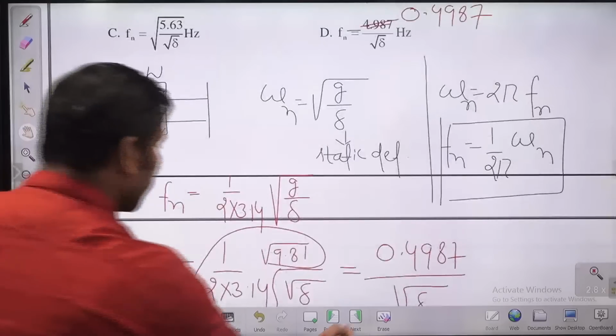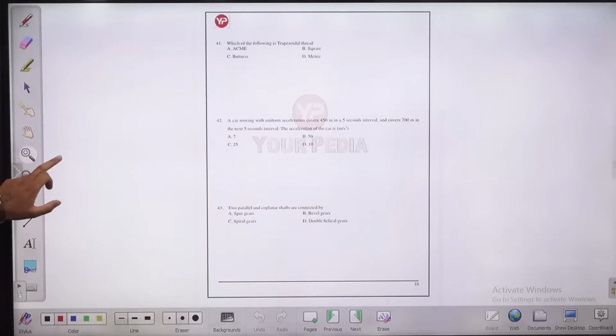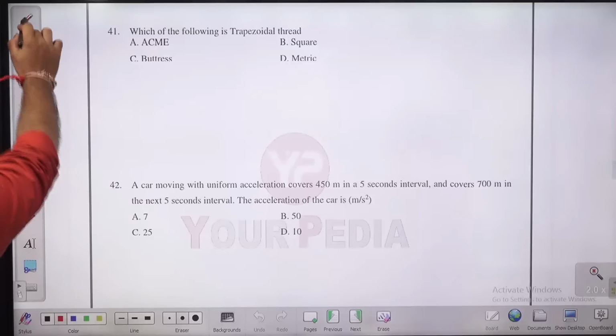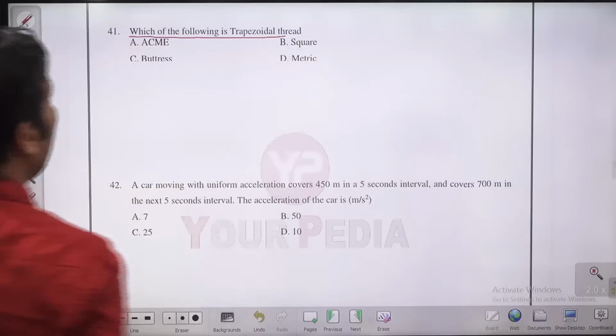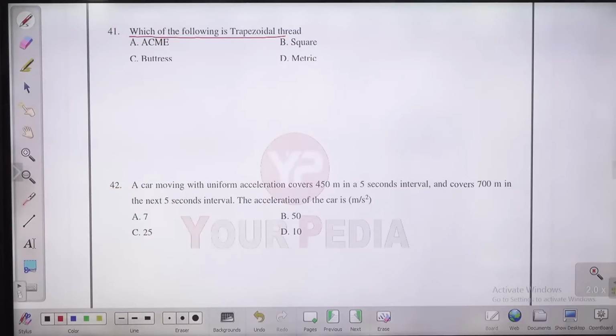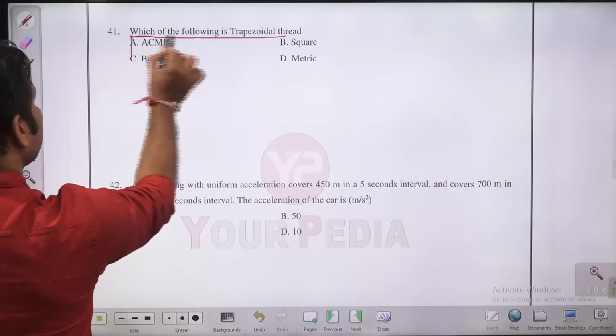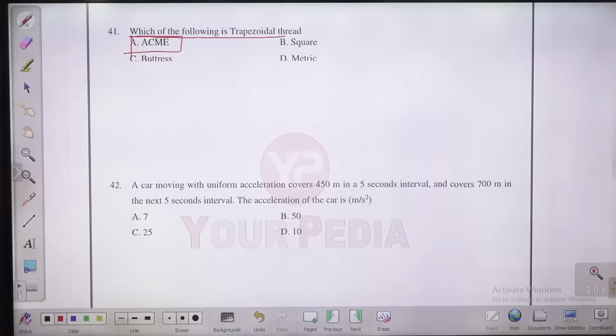Let us move to the next question, question number 41. Which of the following is a trapezoidal thread? Acme, square, buttress, or metric? You know guys, Acme threads, which are used in power screws, are the trapezoidal threads. So the answer for this question will be option A, Acme thread. These are trapezoidal threads mostly used in power screws.